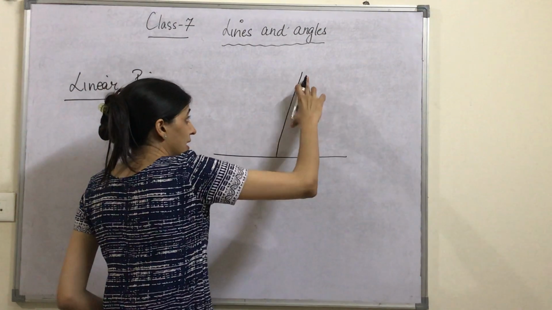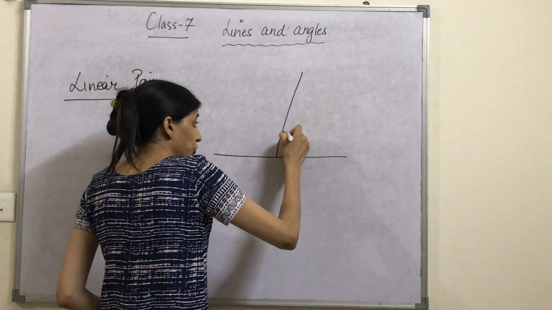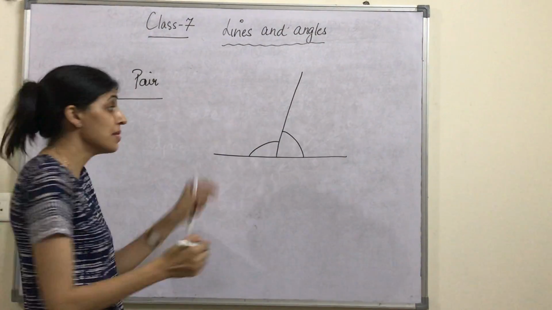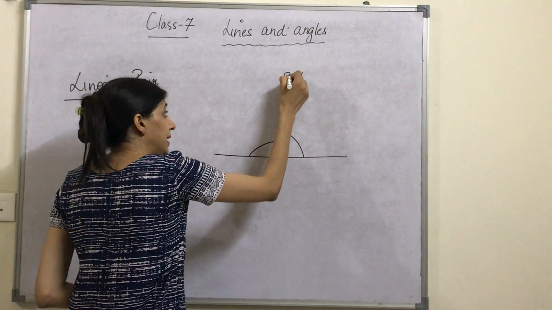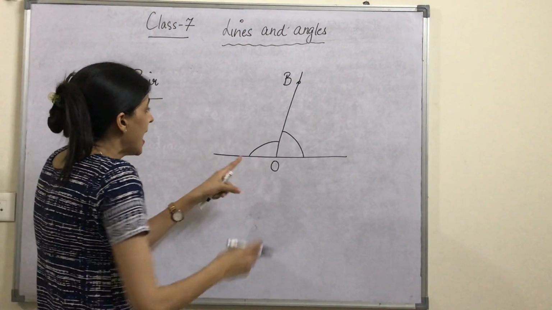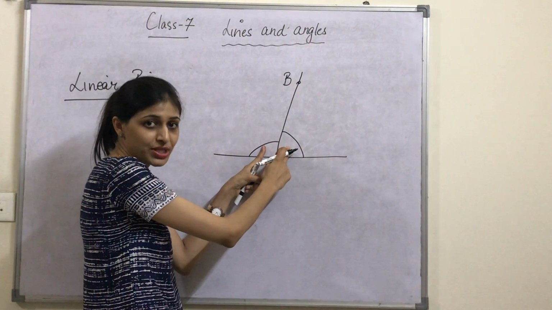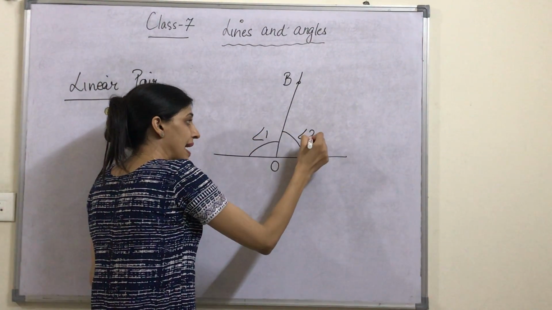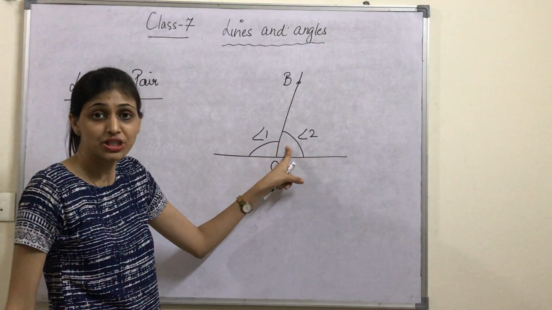On this straight line, these are the two angles formed with a common arm OB. This is the common arm OB, and the two angles are adjacent to each other, right? This angle and this angle are adjacent to each other.